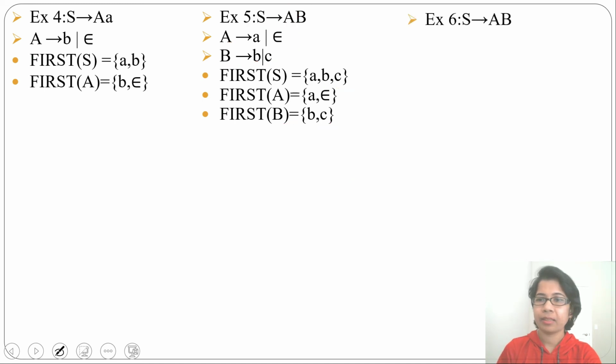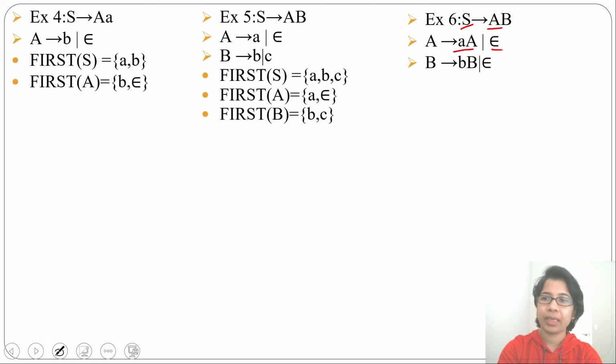Let's see the next example. From S you can derive AB, from A you can derive AA or epsilon, from B you can derive BB or epsilon. Now here first of S will be first of A. So what is first of A? First of A is A or epsilon. In place of A just substitute AA or epsilon. So from S you can derive AB, or from S you can derive just B.